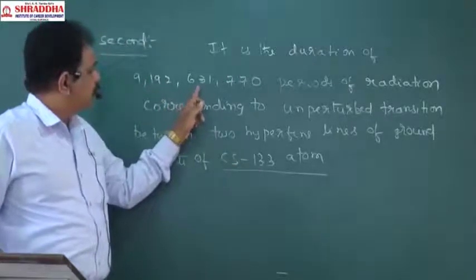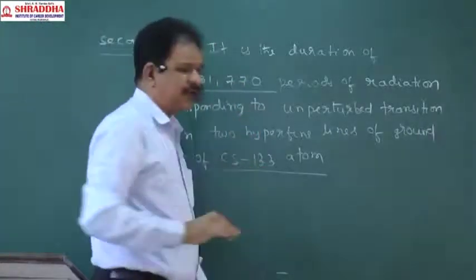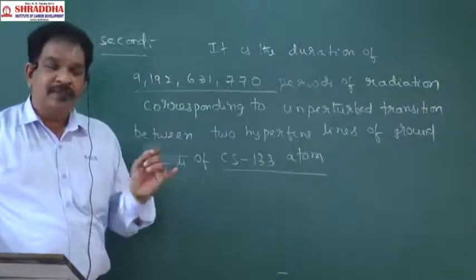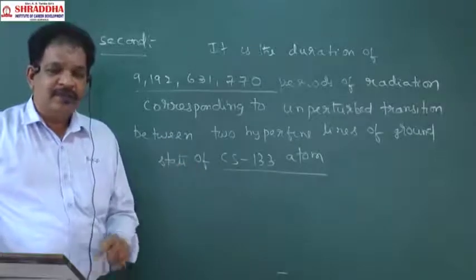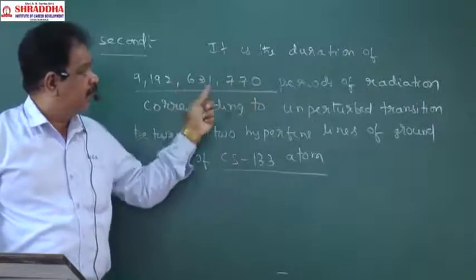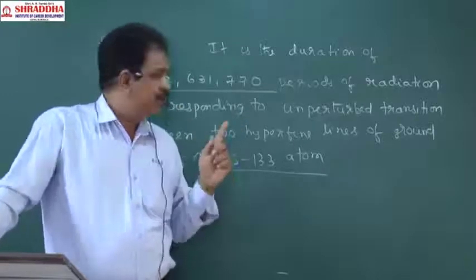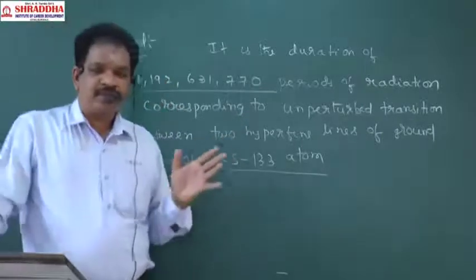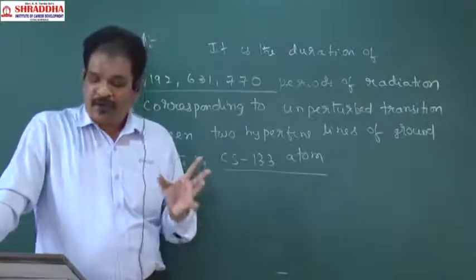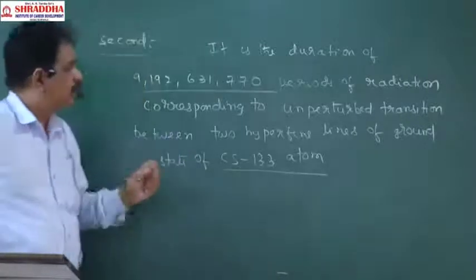Imagine how small the time for one transition is. So 9,192,631,770 transitions take place in a cesium-133 atom. That time will be called the second.